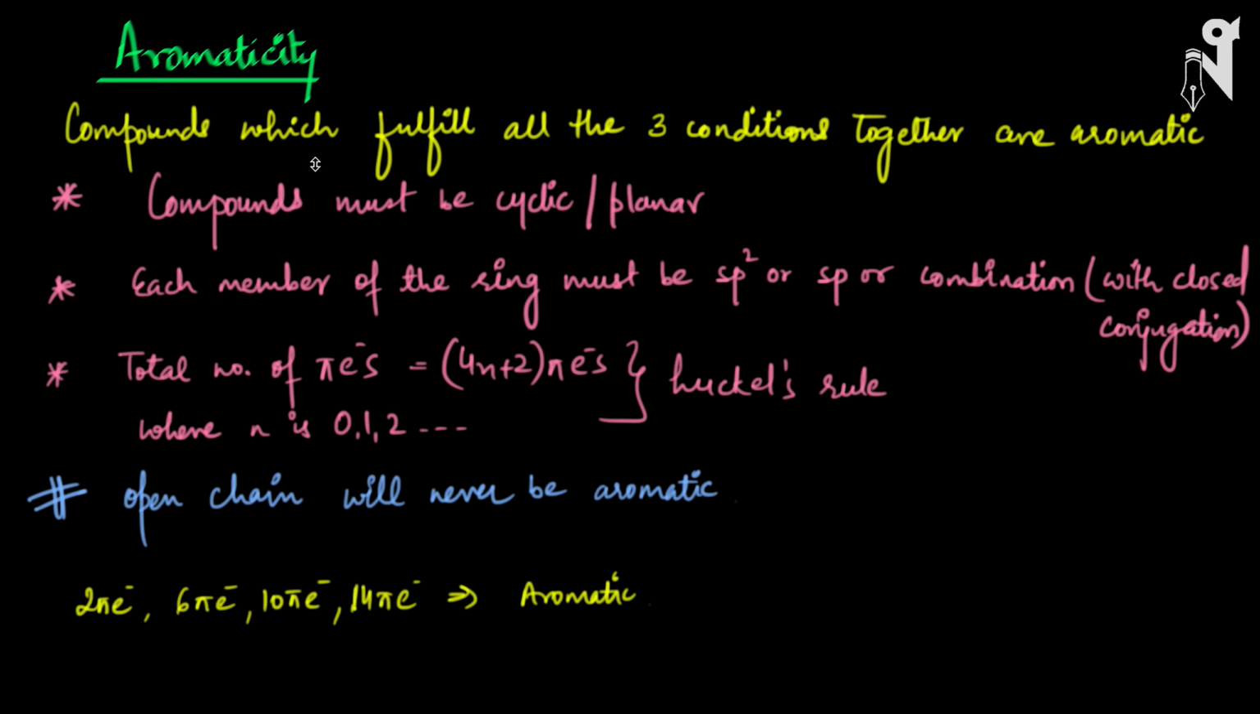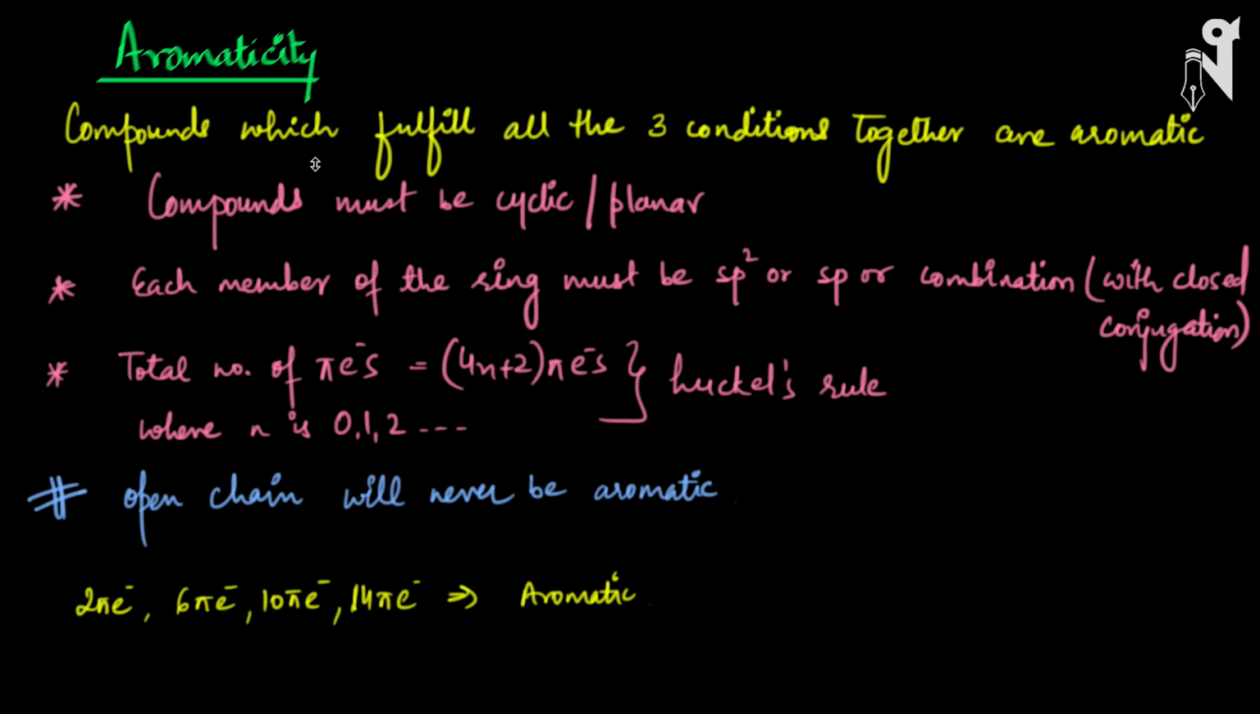First, the compound must be cyclic and planar. So basically, any straight chain compound cannot be aromatic. It has to be cyclic, and even when it is cyclic it has to be planar. So planar and cyclic, this is what the compound should be.